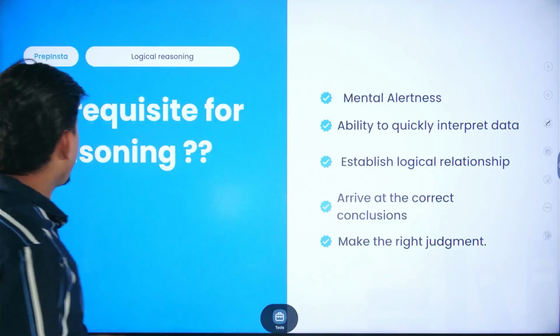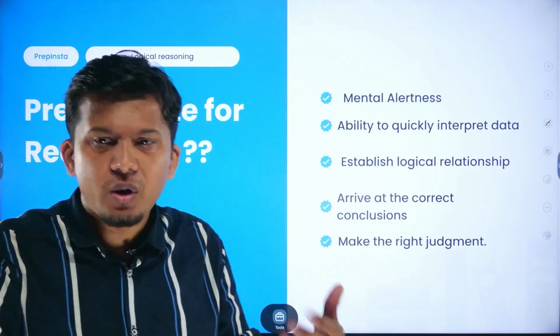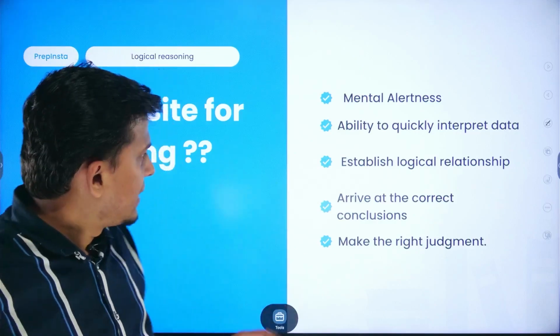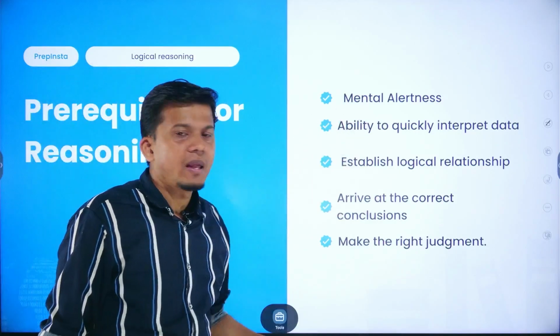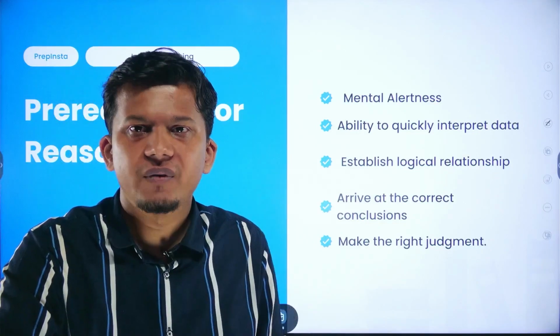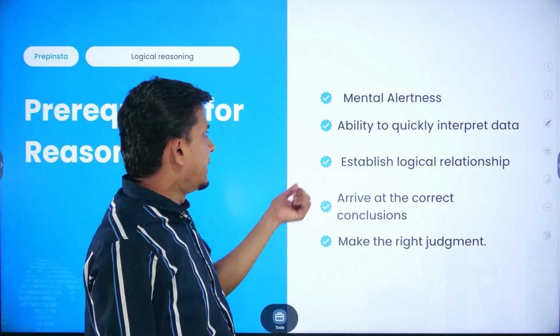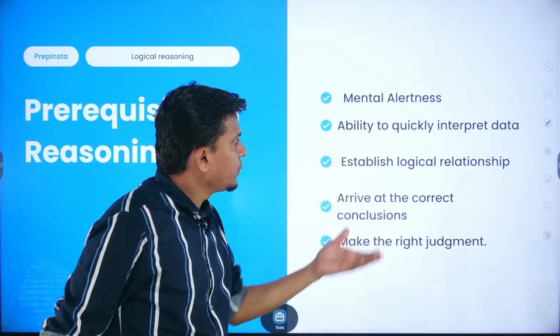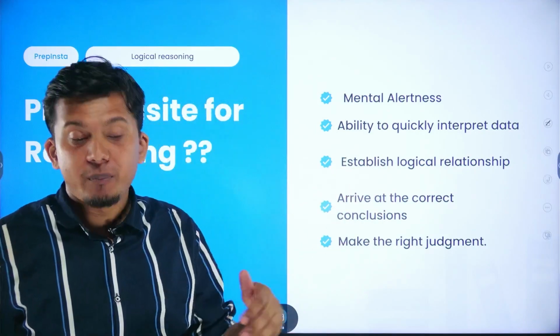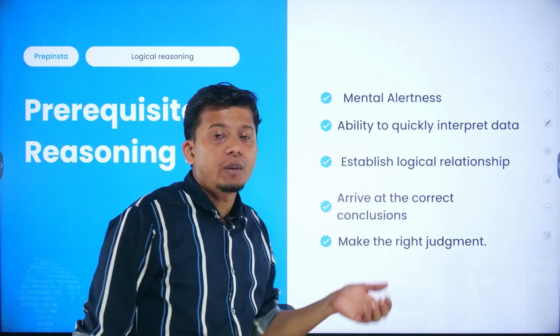Now what would be the prerequisite for reasoning? Prerequisite means prior steps that you need to understand. First would be mental alertness. Mental alertness is not a game of just 1 or 2 days, it comes over time, right. Then you need the ability to quickly interpret data. The more you practice questions, the more you will be able to quickly interpret the data.